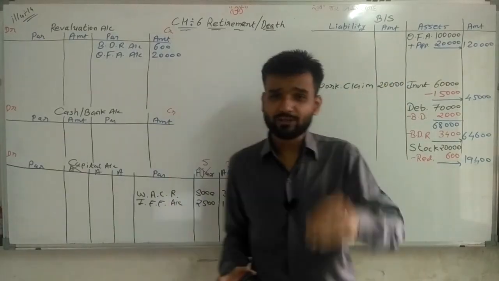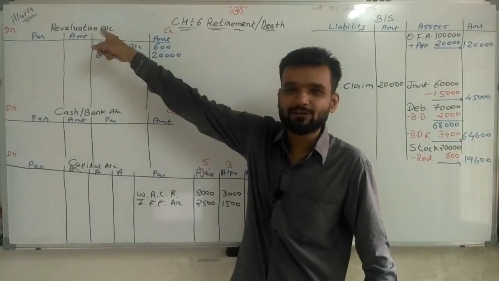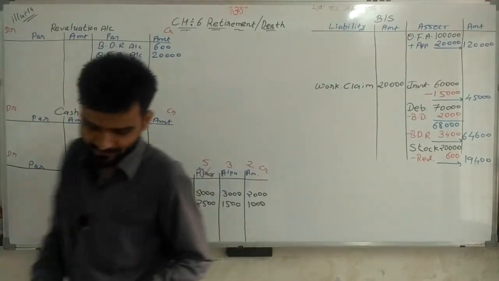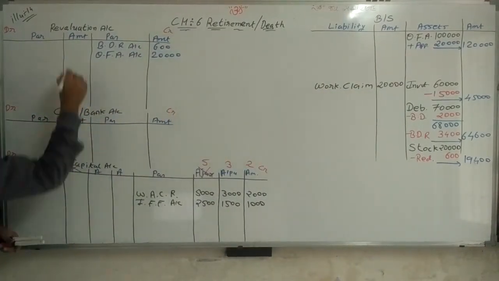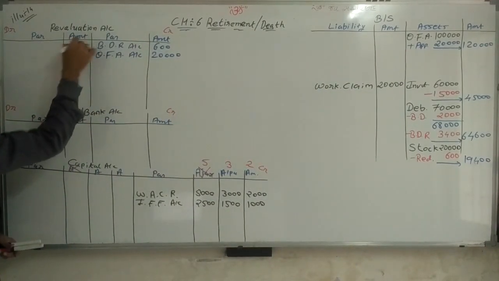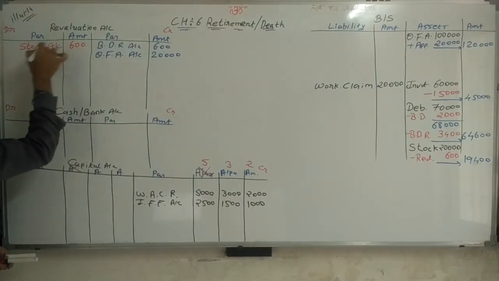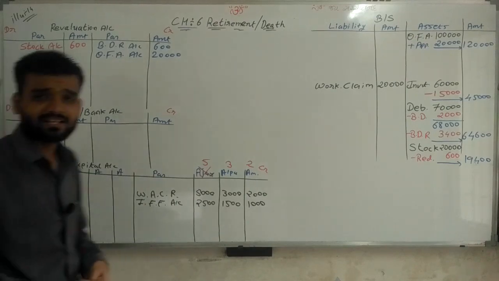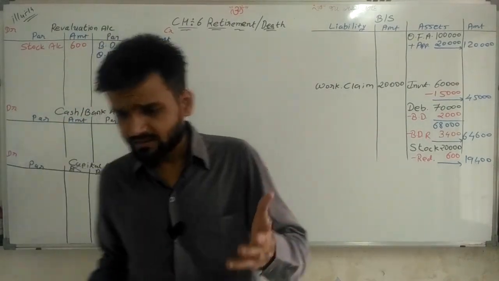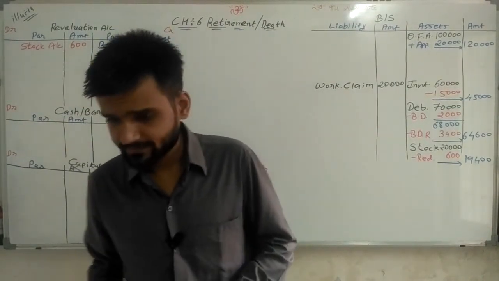Now, sir, stock value reduced, so revaluation account is debited. So I write 600 rupees debit because of the stock account. Simple, sir. Going ahead, next adjustment.